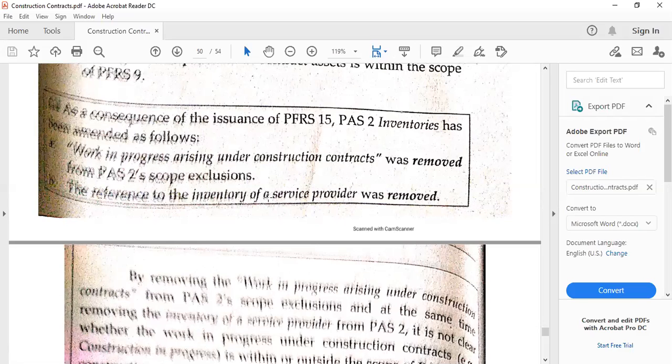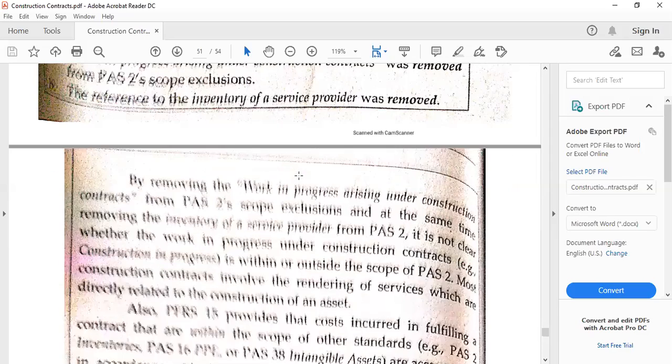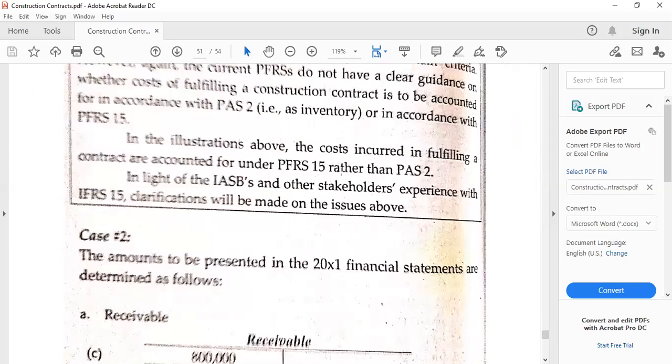But when IAS 11 was removed, of course, IAS 2 will have to remove the exclusion of the work in progress arising under construction contracts because this has to include them. I hope that is clear. So I repeat, IAS 11 has been removed. So PFRS 15 now governs everything. And then this has been excluded under IAS 2. Therefore, IAS 2 has to remove the exclusion. All right, so that's the point of this one.